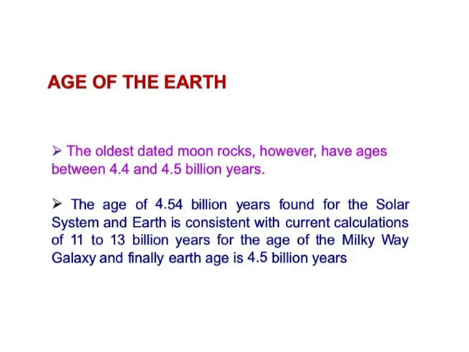That age is approximately 4.54 billion years, which is found in the solar system, and for Earth it is consistent with current calculations of 11 to 13 billion years for the age of the Milky Way galaxy. Finally, they concluded that the age of Earth was 4.5 billion years.